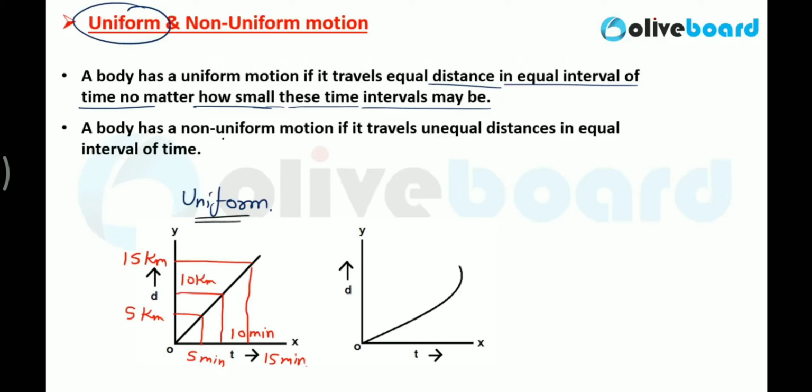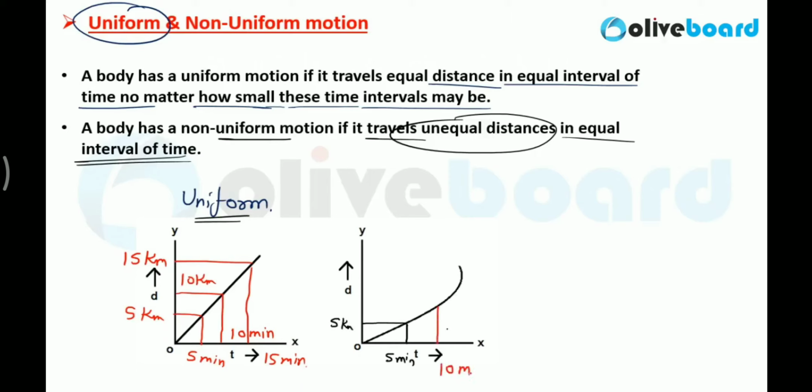A body has a non-uniform motion if it travels unequal distance in equal intervals of time. Let's say in the first 5 minutes, you have traveled 5 kilometers. Again, after 5 minutes, at the position of 10 minutes, you have covered only 8 kilometers.